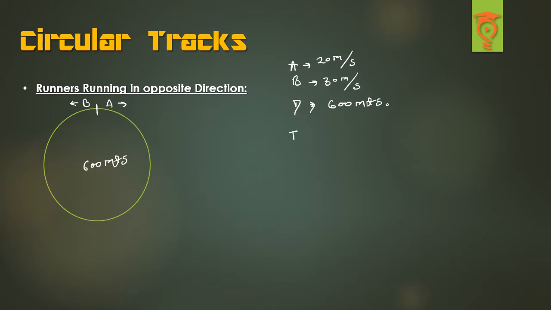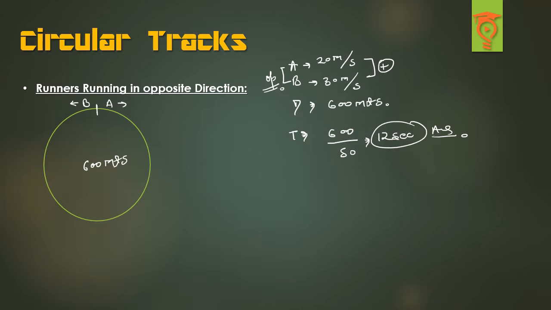So how much time will it take? Time will be nothing but distance upon the relative speed. A and B are in opposite directions, so the relative speed will be 20 plus 30, that is 50. So they will be taking exactly 12 seconds, right? In 12 seconds, A, running at 20 meters per second, will be covering 240 meters. So when A and B meet for the first time, A will be somewhere here. This is the first point of meeting.